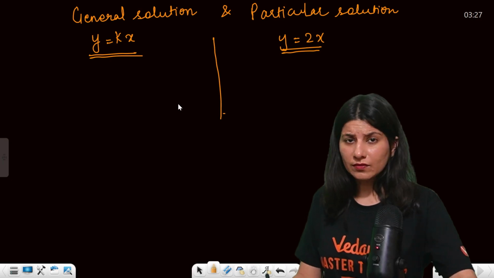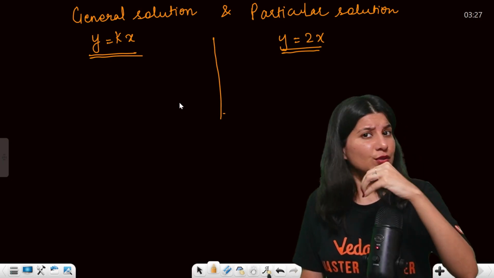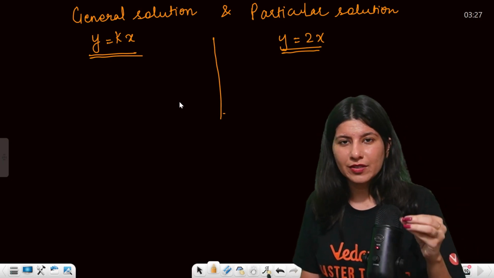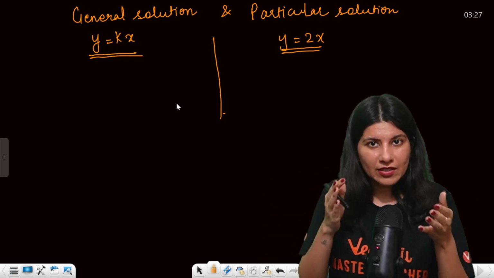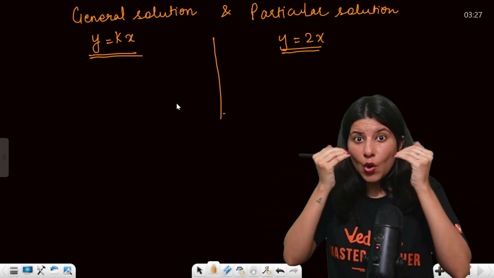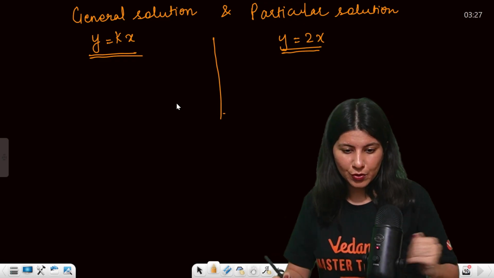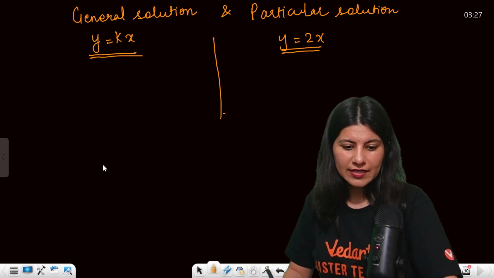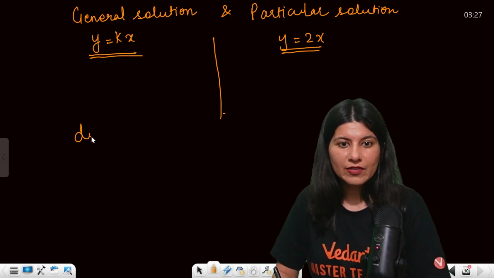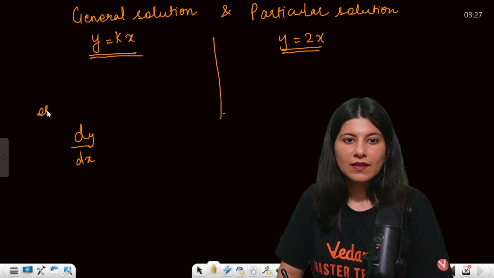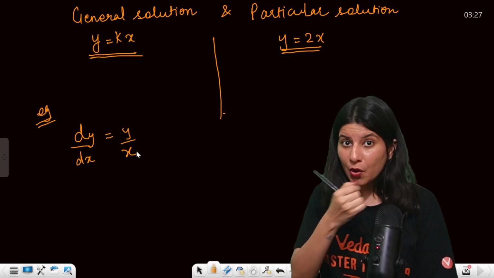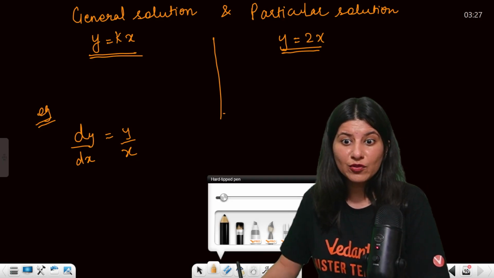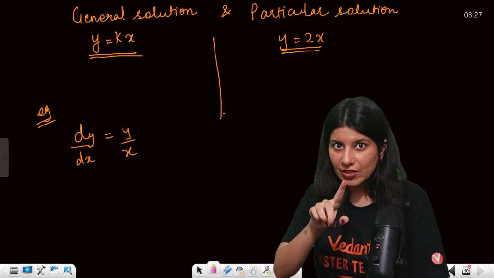So now, if you are given a differential equation and you're solving that differential equation, let me show you. Just for example, you are given dy by dx equals y by x. Now, if you are supposed to solve this differential equation, that means you have to find the curve related to this differential equation, right?